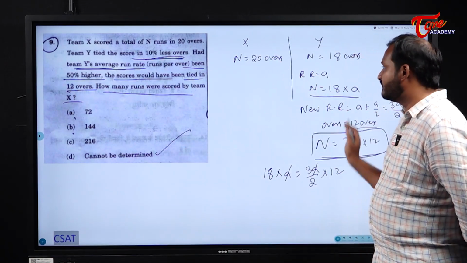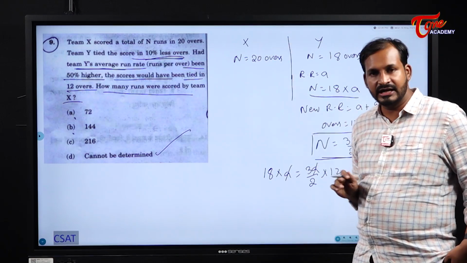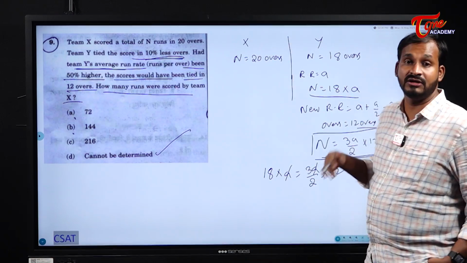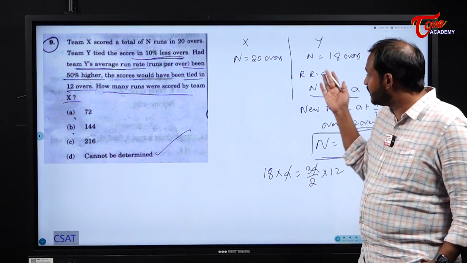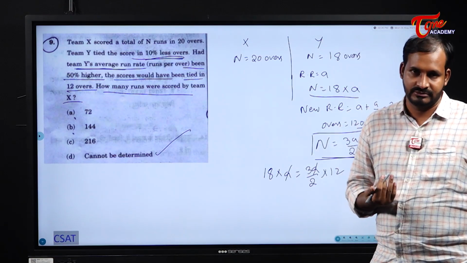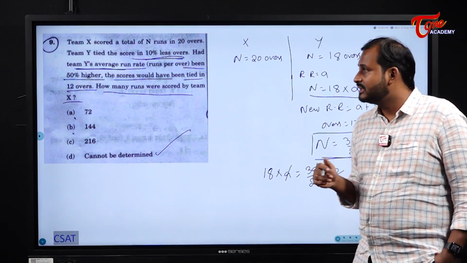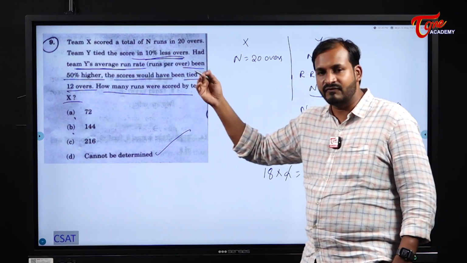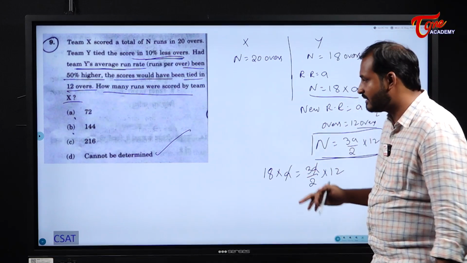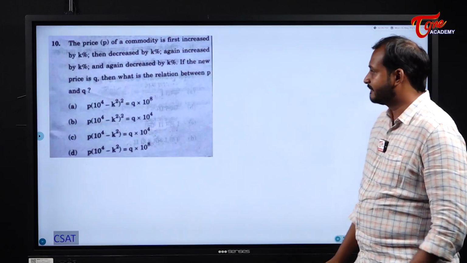Why? Because this is the data which we have. They didn't mention the actual run rate of X. They didn't mention the actual run rate of Y. If they had mentioned the actual run rate of Y, then we could have solved it. But it is not happening here. Because of that reason we cannot find the answer for this question. Can't be determined. Next one.